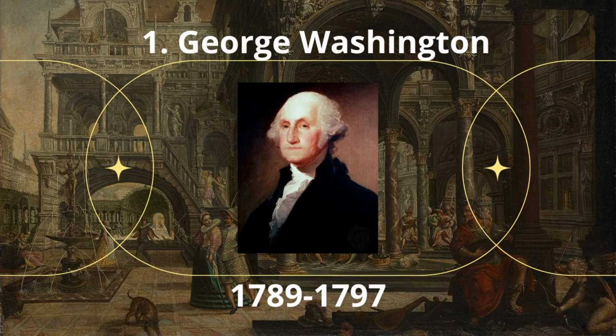Number 1. George Washington. George Washington was a founding father and the first president of the United States, serving from 1789 to 1797. He not only served as the first president of the United States, but he also commanded the Continental Army during the American Revolution from 1775 to 1783, and presided over the convention that drafted the U.S. Constitution. The U.S. Capitol is named after Washington, as are many schools, parks, and cities. Today his face appears on the U.S. dollar bill and the quarter.